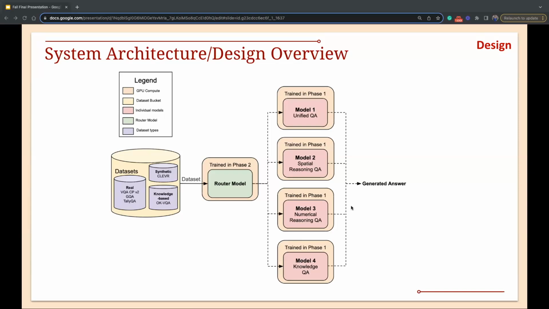Now we have a unified data set, which is used to train the router model. The details about the router model will be covered in the next slides, but what it does specifically is direct the prompt to the model that will answer the question best. Once it directs, we get the answer from the specialized fine-tuned models. So that's the gist of the system architecture.